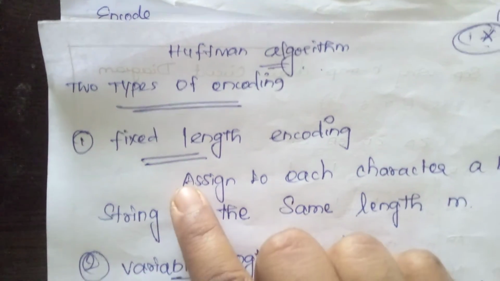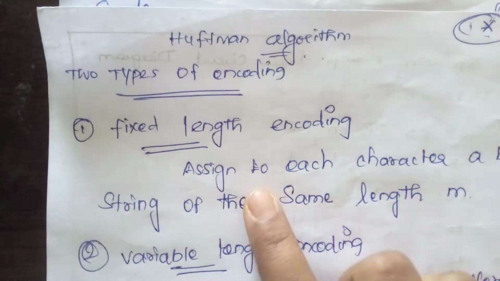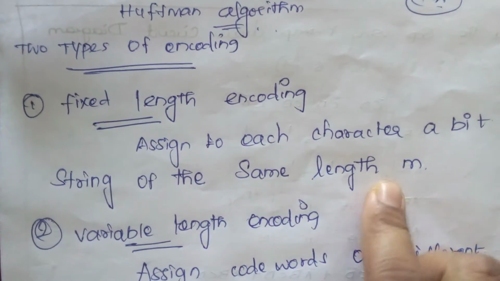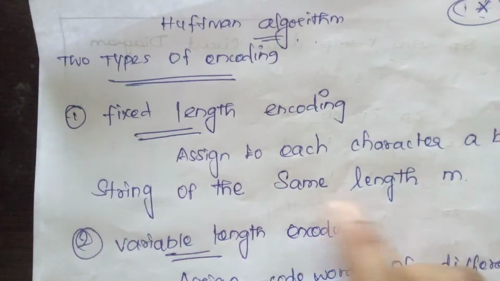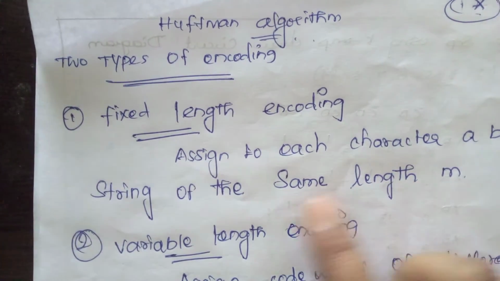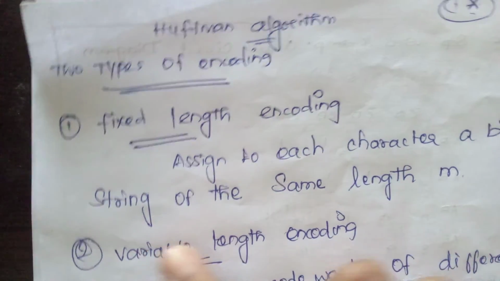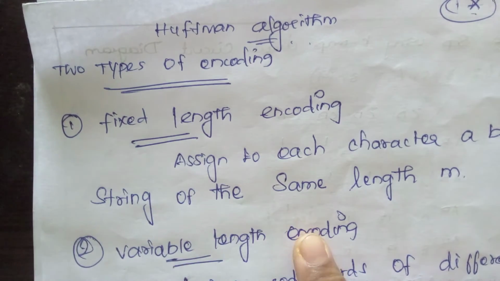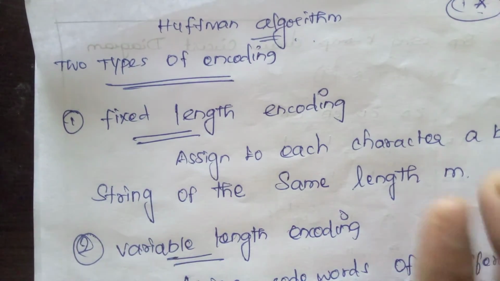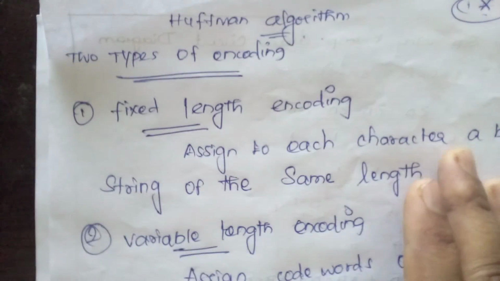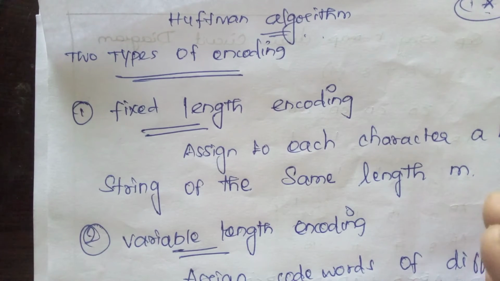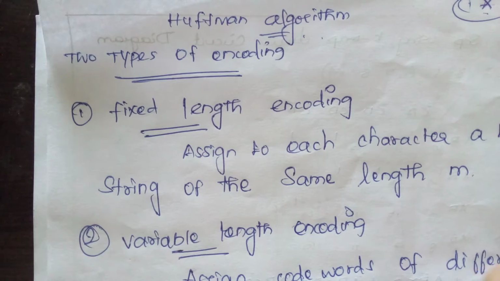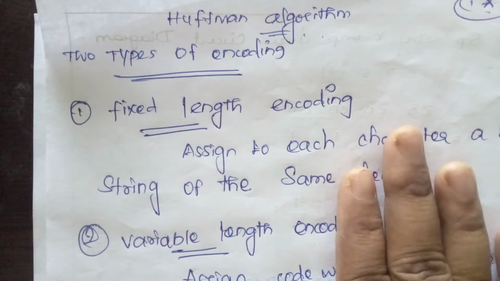Fixed length encoding means assigning to each character a bit string of the same length m. In the Huffman algorithm, we are assigning code values to each of our characters.